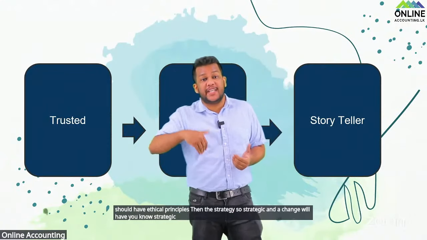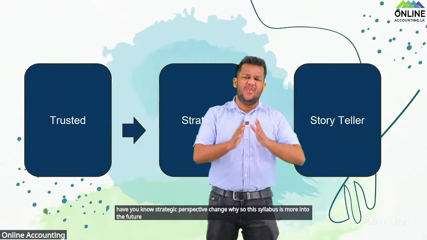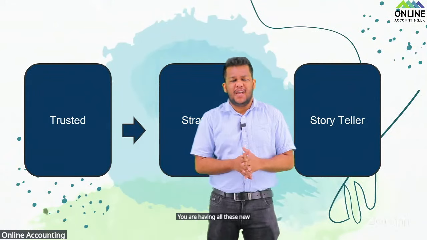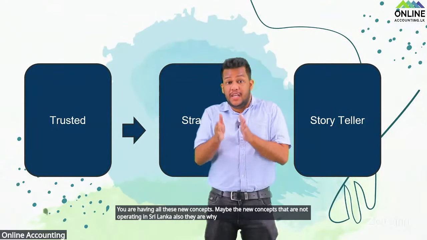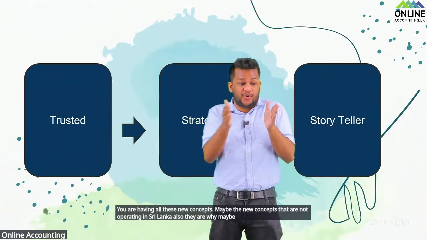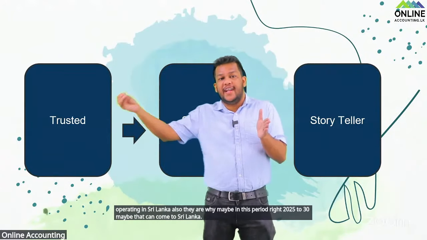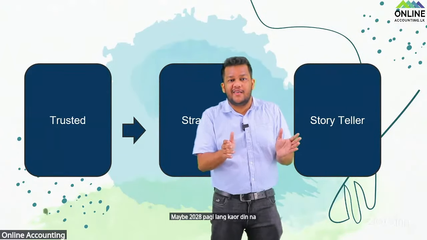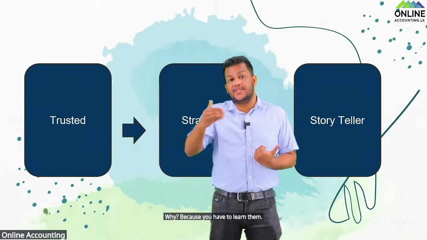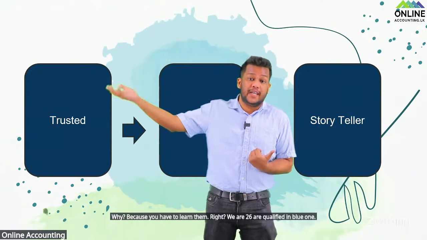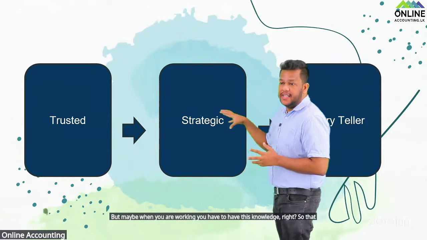Strategic perspective change. Why? So this syllabus is more into the future. You are having all these new concepts. Maybe new concepts that are not operating in Sri Lanka also. Why? Maybe in this period, 2025 to 30, they can come to Sri Lanka. Maybe 2028 වගේ ලංකාවට එන්න පුළුවන් developments මේකේ තියෙනවා. Why? Because you have to learn them. ඔයා 26 වල qualified වෙන්න පුළුවන්. But maybe when you are working, you have to have this knowledge. So that's the reason why the strategic part is there, and the storyteller.